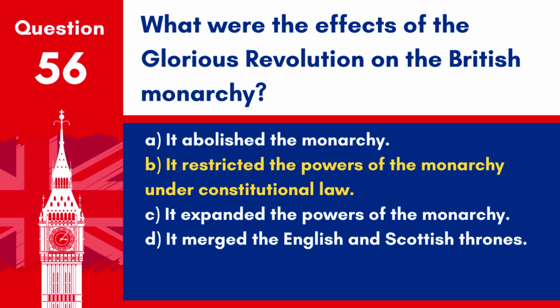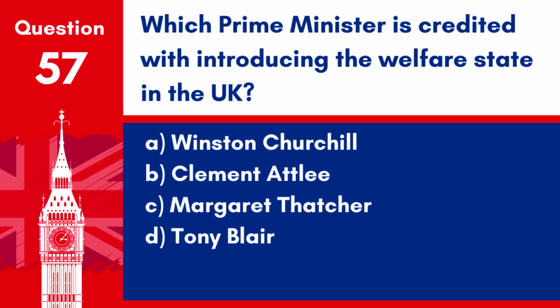Answer. B. It restricted the powers of the monarchy under constitutional law. The Glorious Revolution of 1688 led to significant constitutional changes that limited royal power and enhanced the role of Parliament. Question 57. Which Prime Minister is credited with introducing the welfare state in the UK?